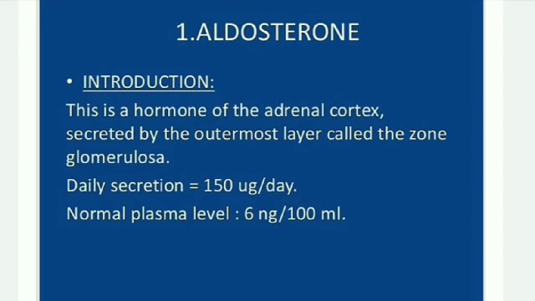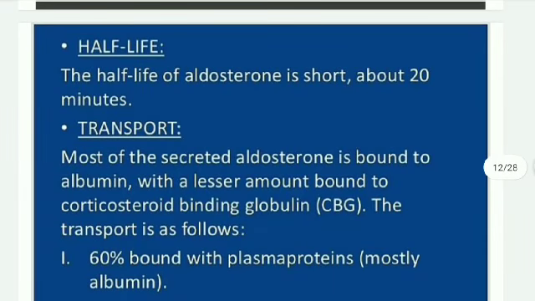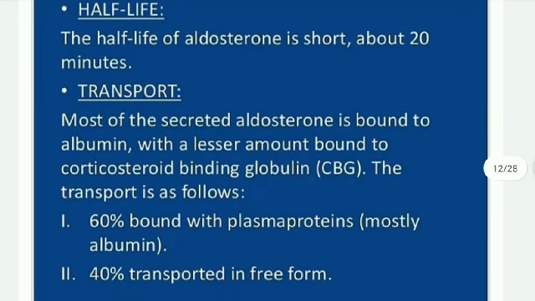Aldosterone. This is a hormone of the adrenal cortex secreted by the outermost layer, called zona glomerulosa. Daily secretion is 150 micrograms per day. Normal plasma level is 6 micrograms per 100 ml. The half-life of aldosterone is short, about 20 minutes. Transport: most of the secreted aldosterone is bound to albumin, with a lesser amount bound to corticosteroid binding globulin, CBG.